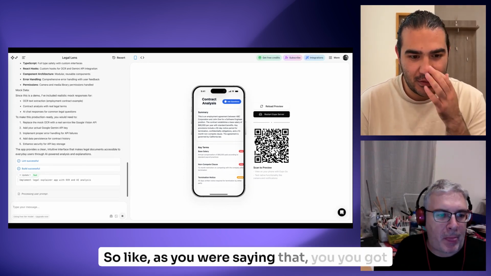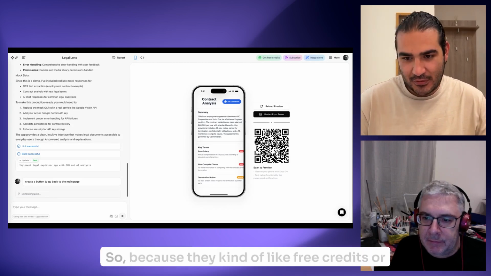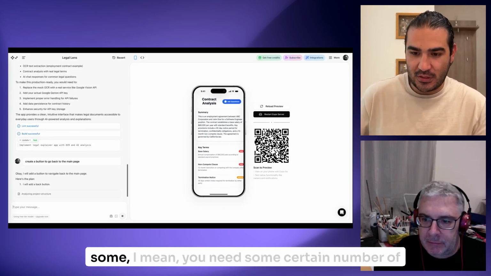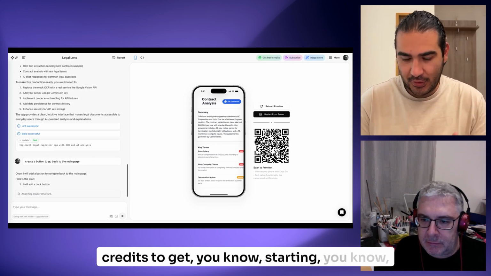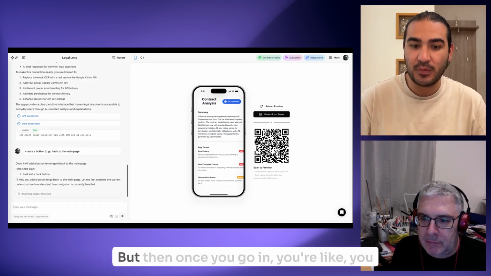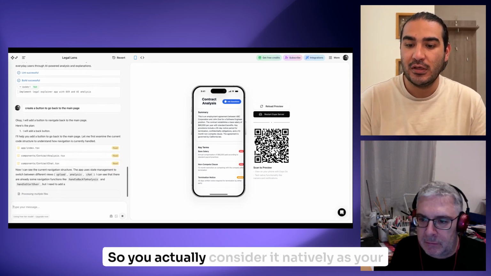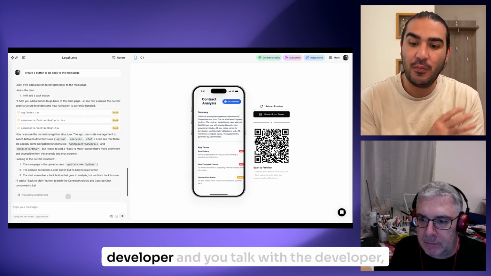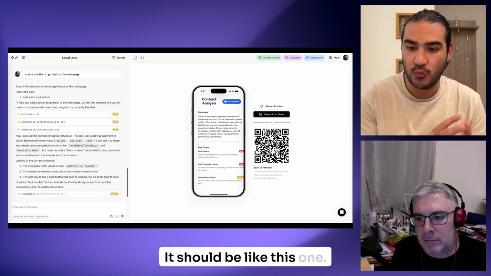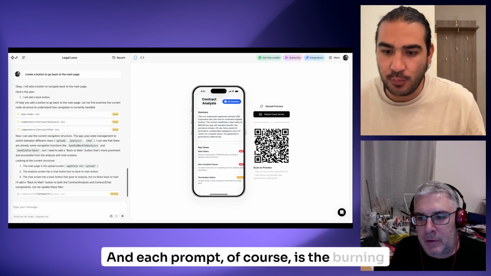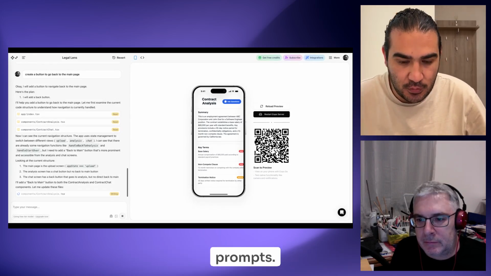So, as you were saying, you have to use other tools, and then you're done with the free credits. You need a certain number of credits to get started with the structure. But then once you go in, you start chatting. You actually treat it natively as your developer, and you talk with the developer. Okay, this doesn't work, this doesn't work, it should be like this one. And each prompt, of course, is burning API credits.